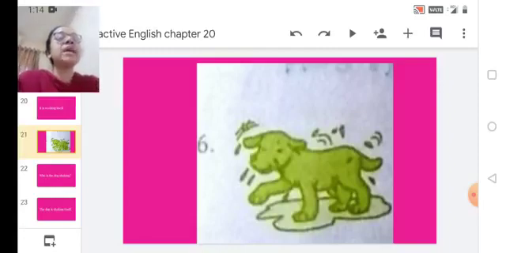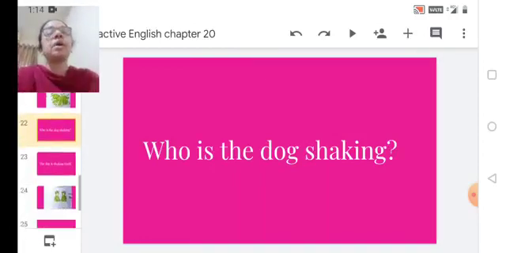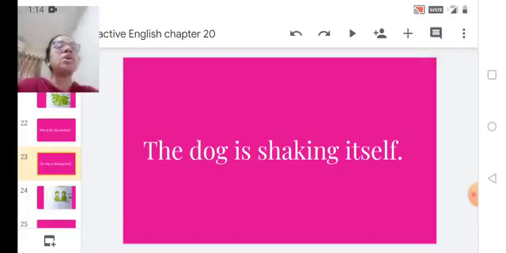Mostly after it's given a bath, the dogs do this. So what is the question? Who is the dog shaking? The answer should be, the dog is shaking itself. Written, students. The dog is shaking itself.